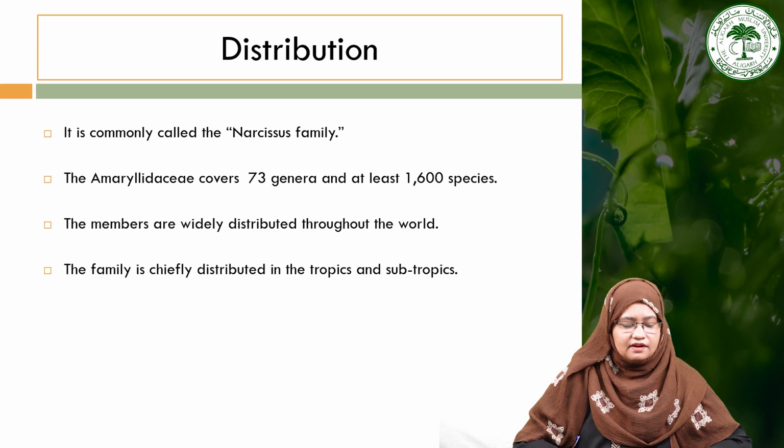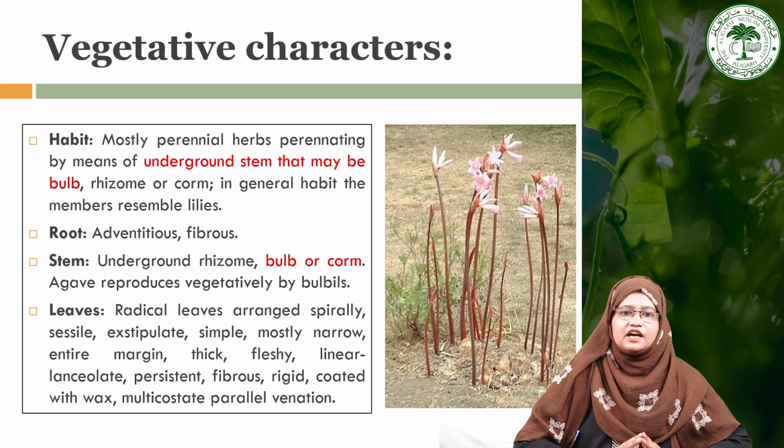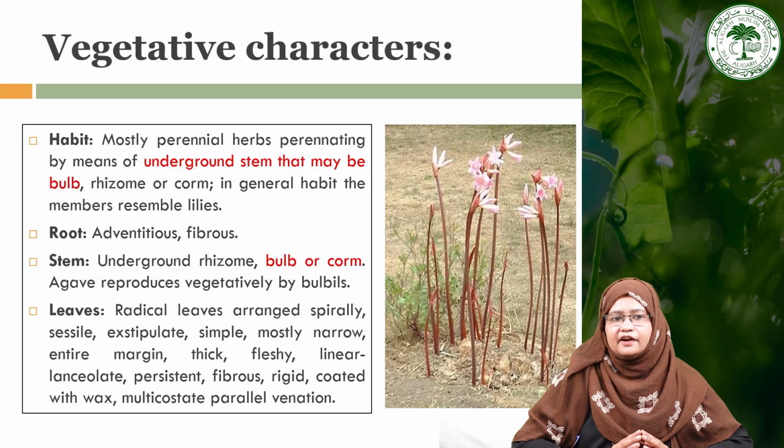Now moving towards the vegetative characters of this particular family. Most of these plants are perennial herbs, and they perennate by means of an underground stem that may be a bulb, rhizome or corm. So they have a prominently underground stem. Generally they have a bulb, but it may be a rhizome or corm. In general, the members resemble lilies.